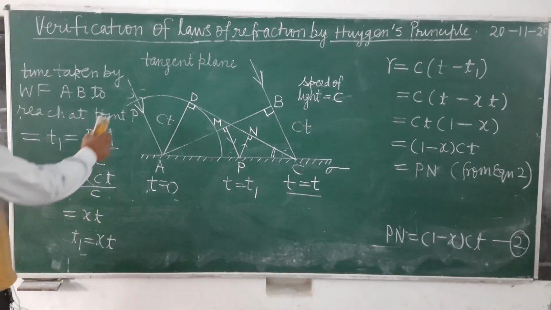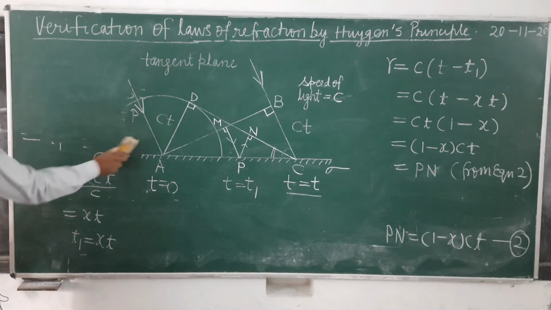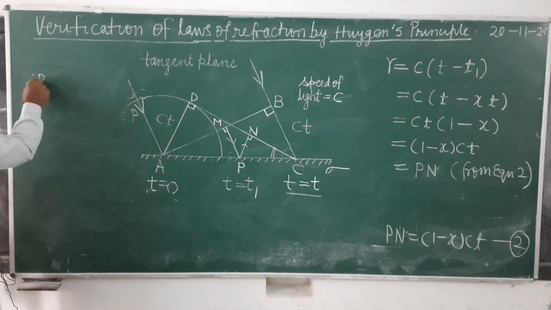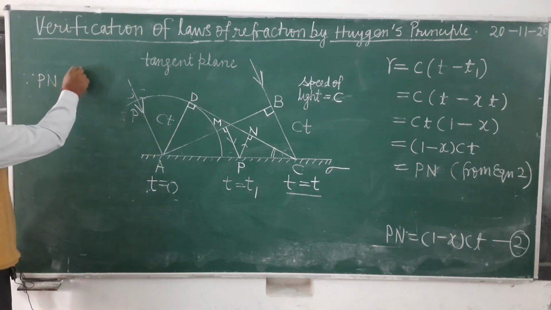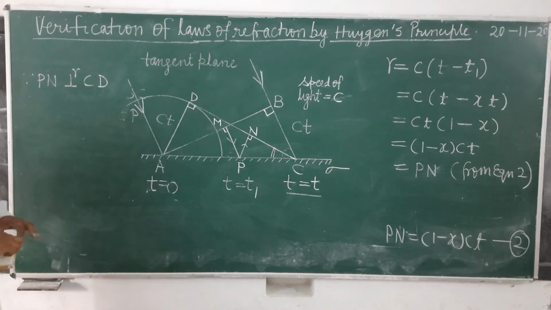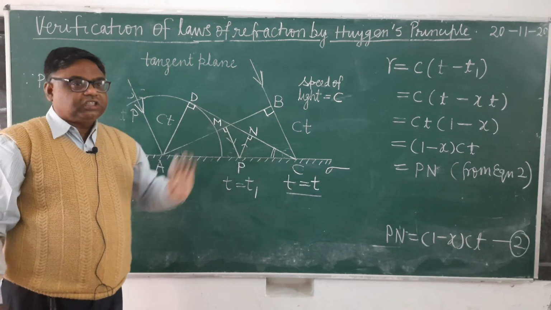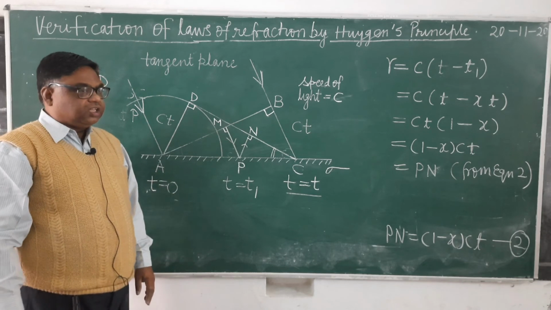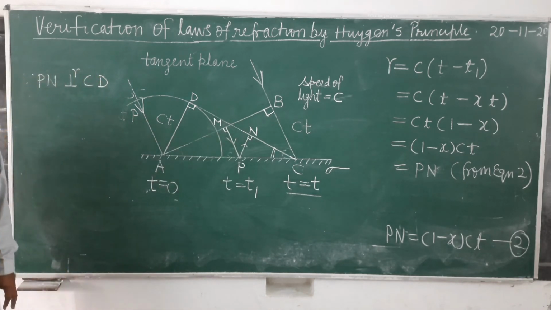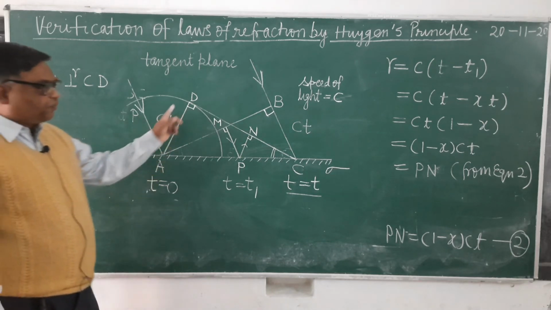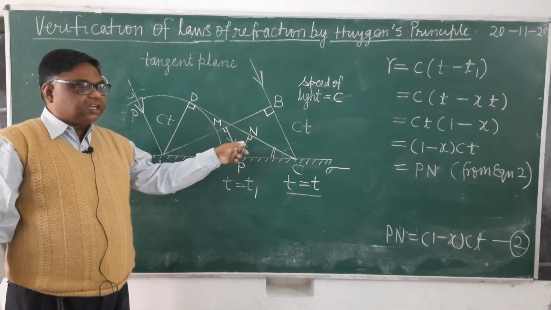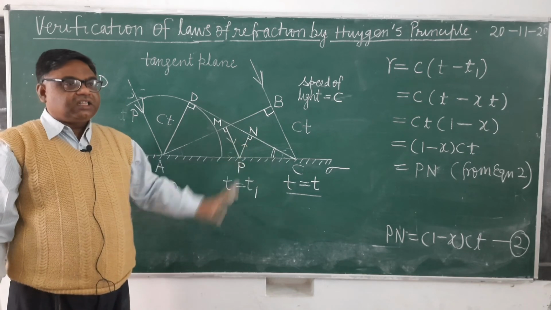Since Pn is perpendicular to CD, you can see here, Pn is perpendicular to CD, because already you have drawn the perpendicular. Therefore, what is the condition of tangency? The surface will be touched by the waves only when this angle is 90 degrees. If the angle is not 90, then it will not touch.